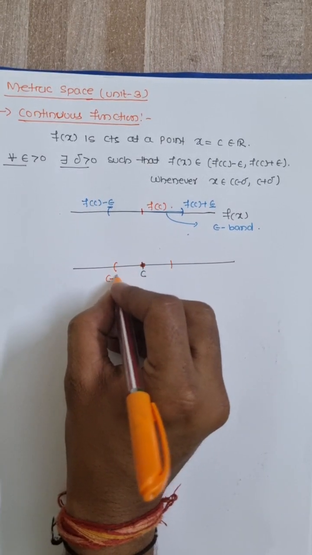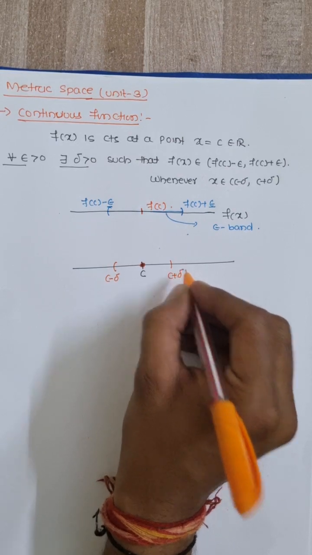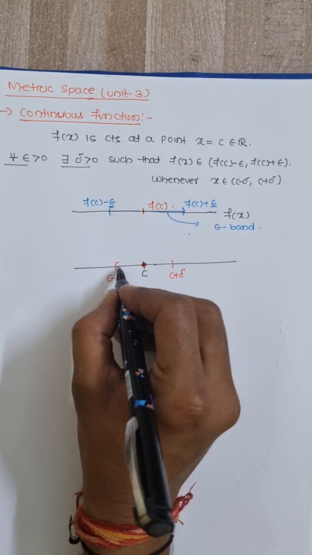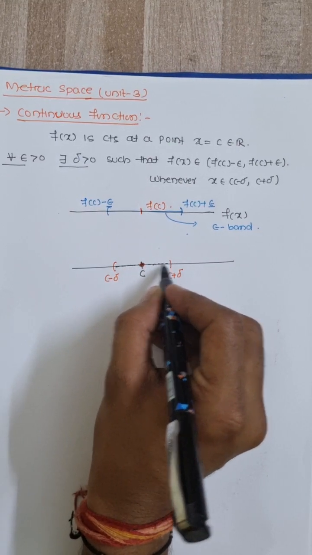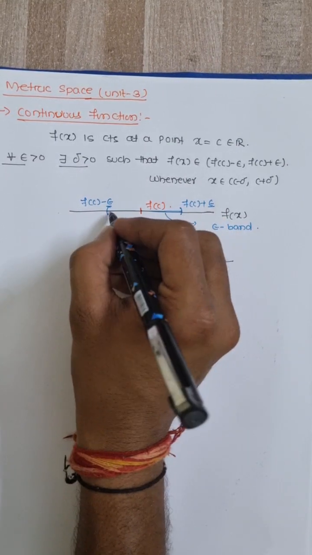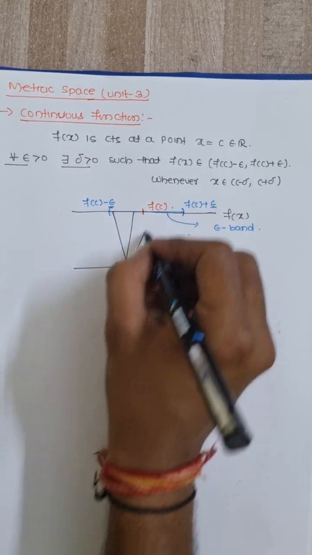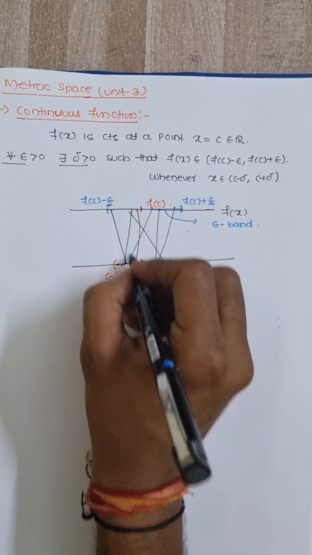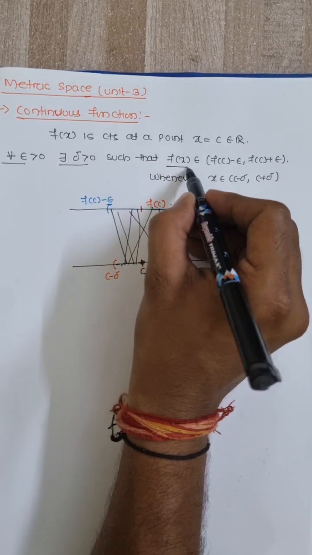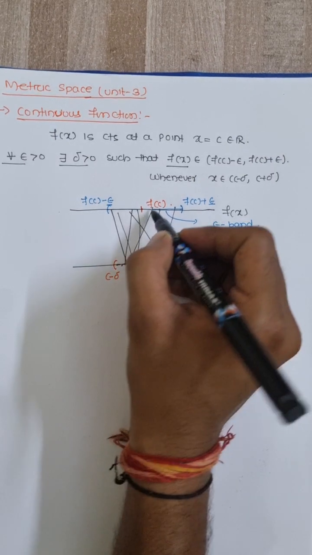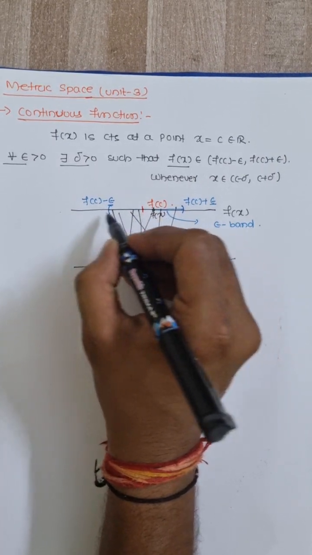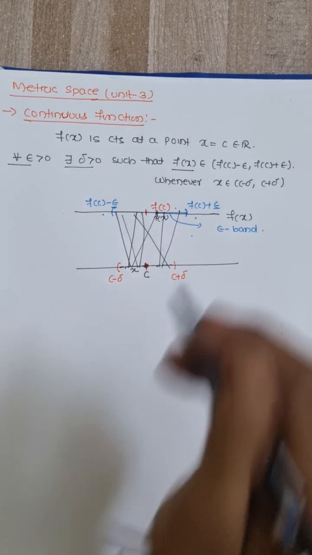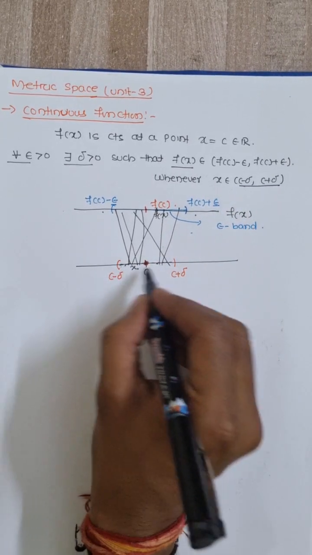That means I will get a neighborhood c minus delta to c plus delta such that whenever I am in this interval, f(x) lies between f(c) minus epsilon to f(c) plus epsilon whenever x belongs to c minus delta to c plus delta.